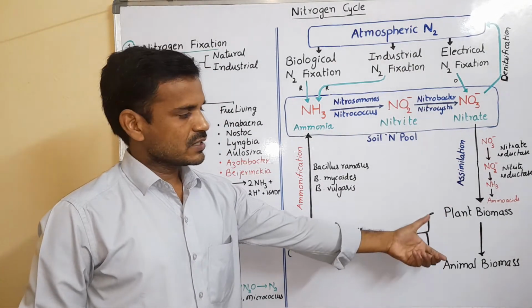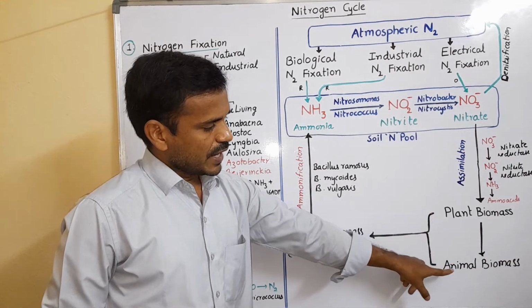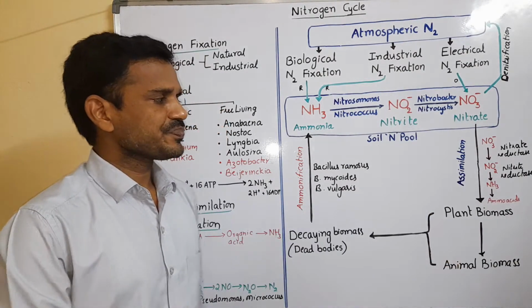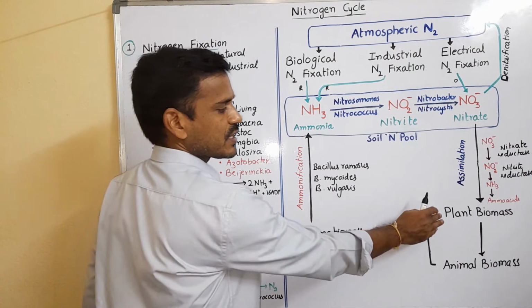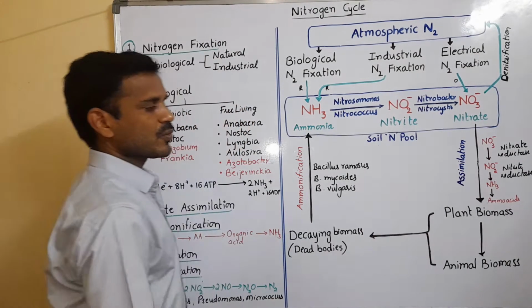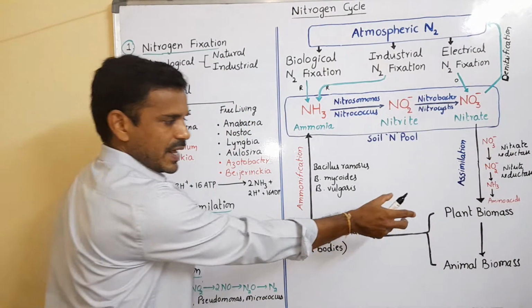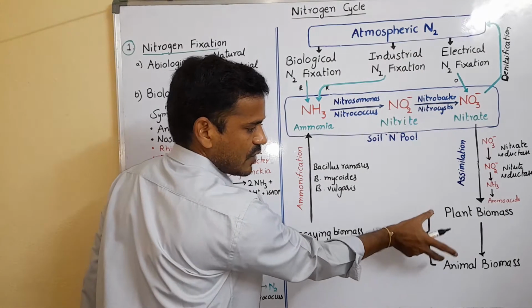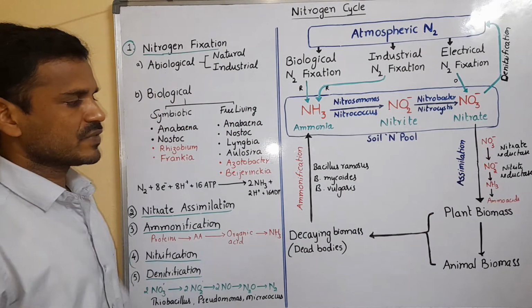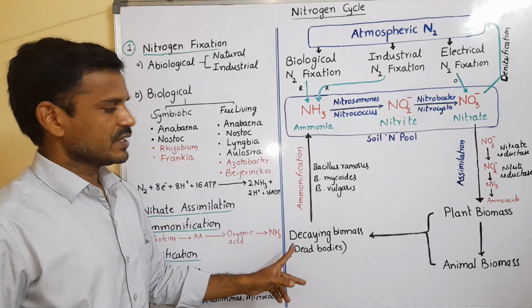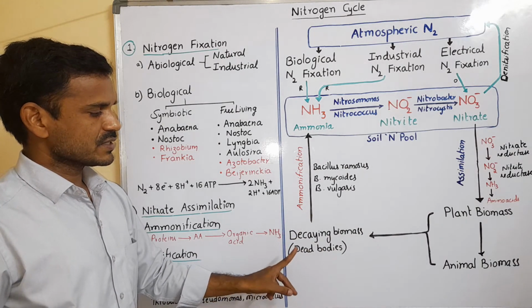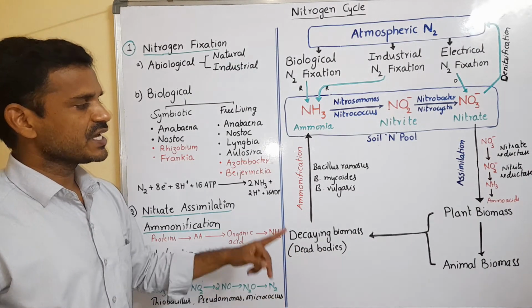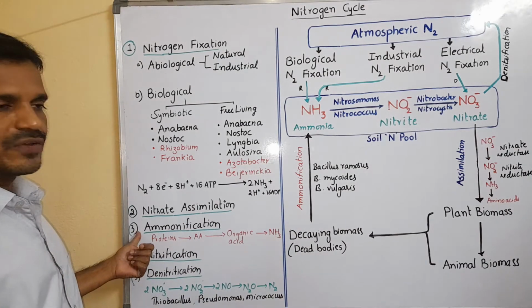It takes place completely in the plant body, and plants are eaten by animals. In the animal body also, some changes take place, and plant proteins are converted into animal proteins. After the death of plants and animals, the dead bodies are decomposed. That is the third step, ammonification.